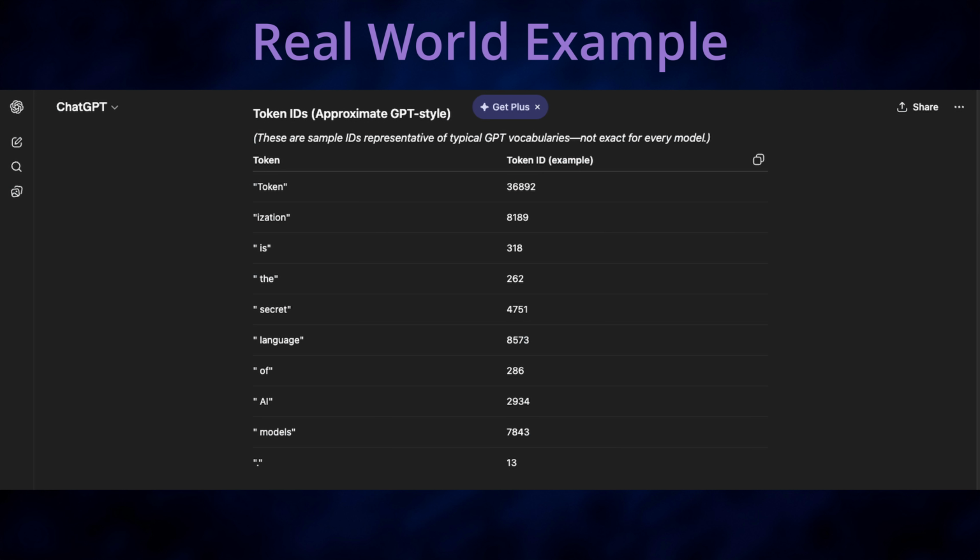AI doesn't read your sentence. It reads tokens. Every token becomes a number. Every number becomes a pattern. And that's how AI understands your words.